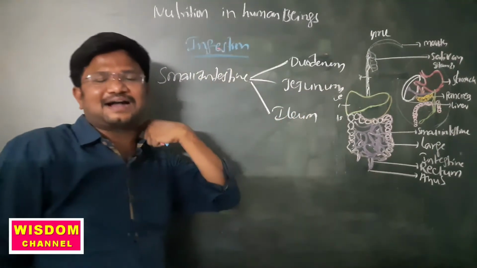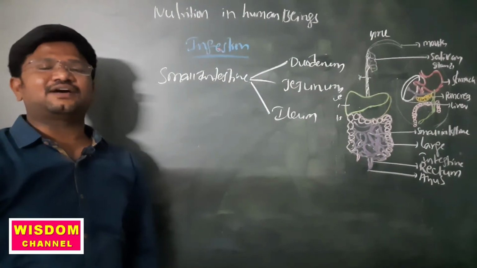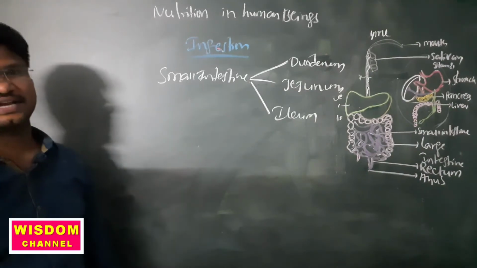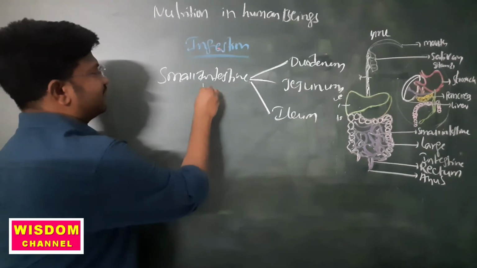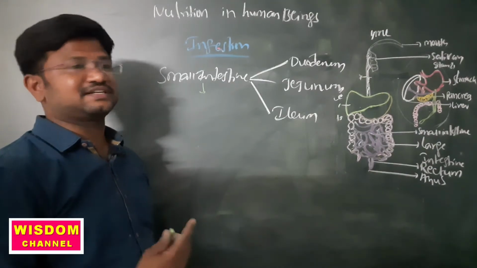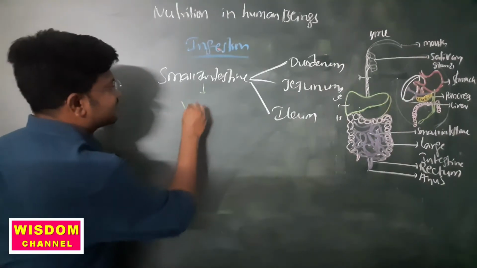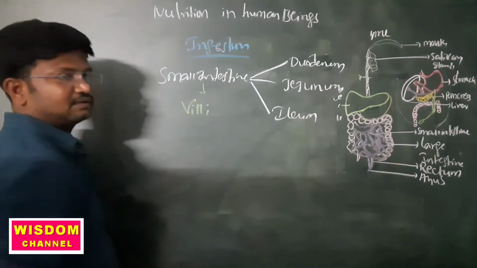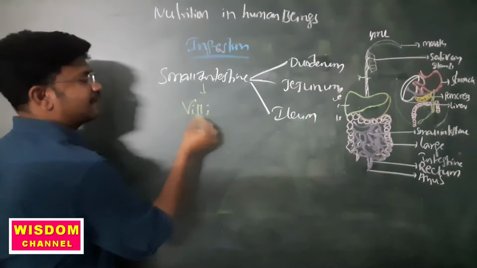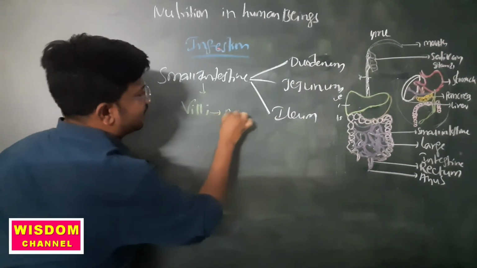These are the three parts present in the small intestine. What is the function of the small intestine? Inside the small intestine there are finger-like projections. Those are called villi. These finger-like projections help in absorption.